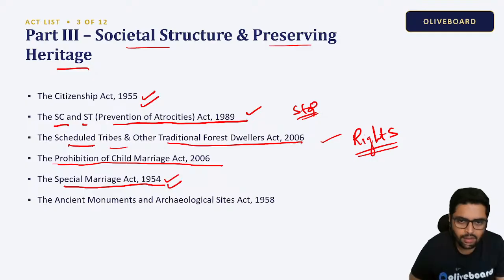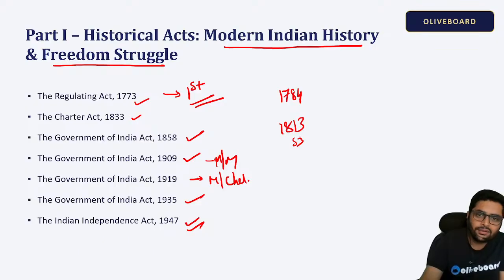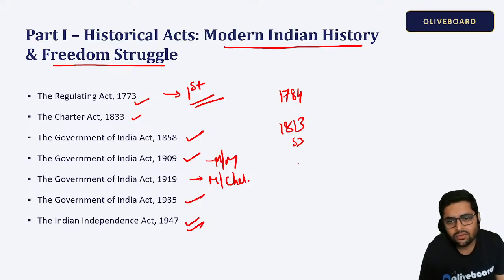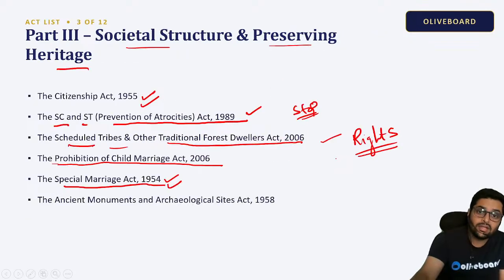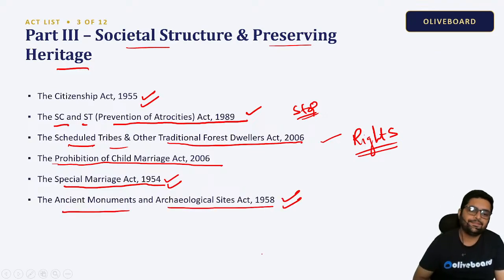These are some of the acts, not all the acts. The Prohibition of Dowry Act is also there. There are many acts. During historical times, if you see the society, there was a ban on sati, the Prohibition of Sati Act, during the time of Lord Bentinck. And then we have the Ancient Monuments and Archaeological Sites Act 1958.